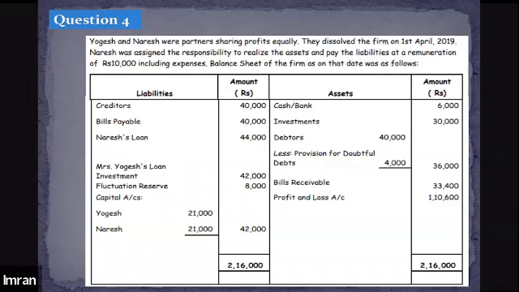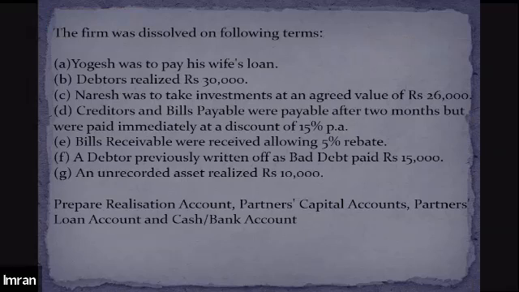So the balance sheet is provided to you. On the asset side, we have cash, investment, debtor, provision, bills receivable, profit and loss. And on the liability side, we have creditors, bills payable, Naresh's loan, Yogesh's loan, investment fluctuation fund or reserve, and the capital account balances of the partners. Then a few adjustments are also given in the question, starting with Yogesh was to pay his wife's loan.